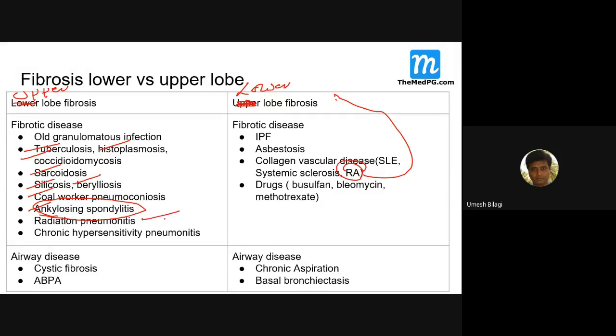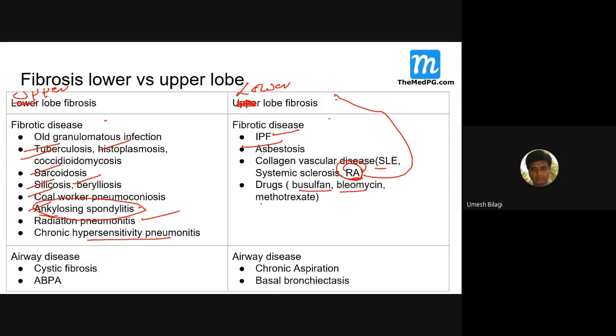Radiation pneumonitis and chronic hypersensitivity pneumonitis all involve the lower lobes. IPF classically involves the lower lobe, with a honeycomb pattern and patchy behavior, with normal tissue in between the fibrosis. Asbestosis, plaque and all that. Collagen vascular diseases, SLE: rheumatoid arthritis is lower lobe and ankylosing spondylitis is upper lobe.